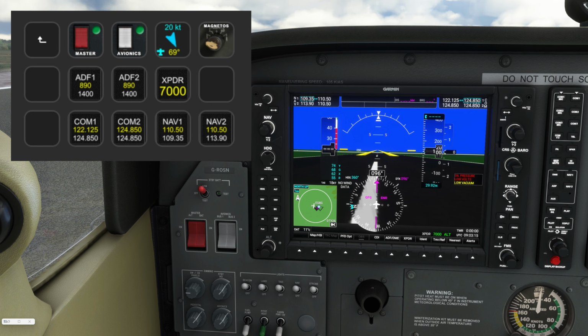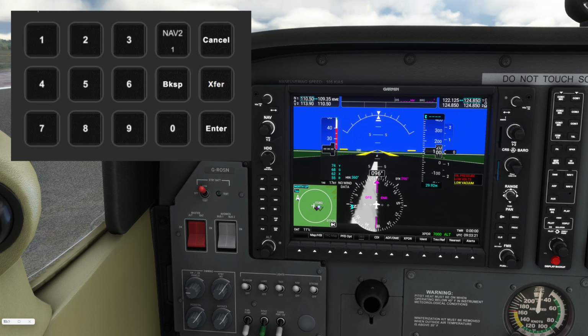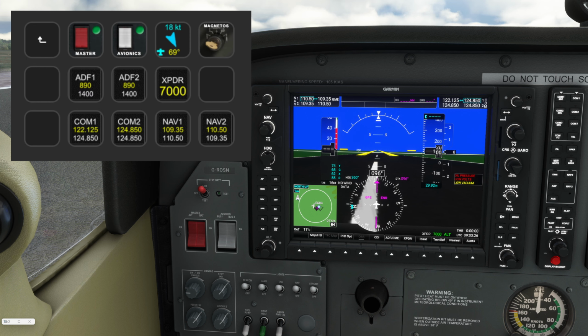If you want to swap it over, you just tap it. And now see it changes over and picks up the airport. Same as NAV2, hold it in, type in the frequency, 109.35, press enter. To change it over, press again. It should pick up the East Midlands airport code.